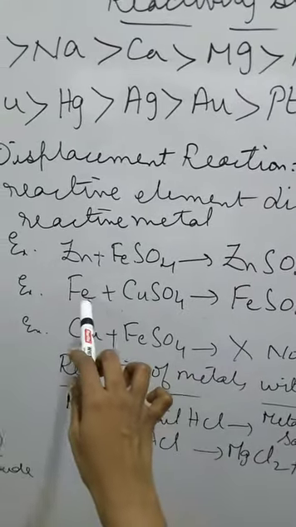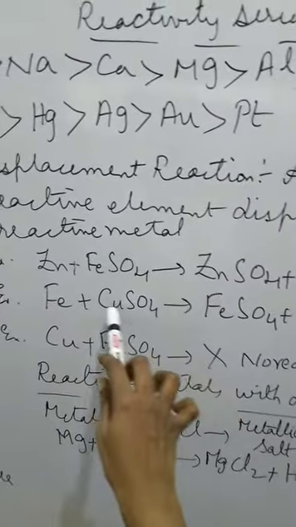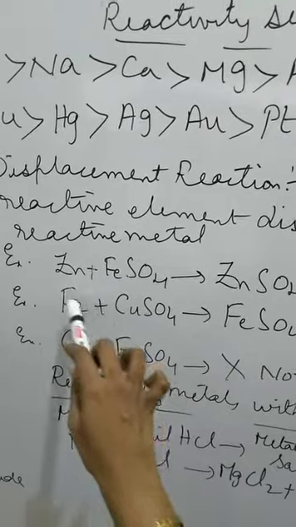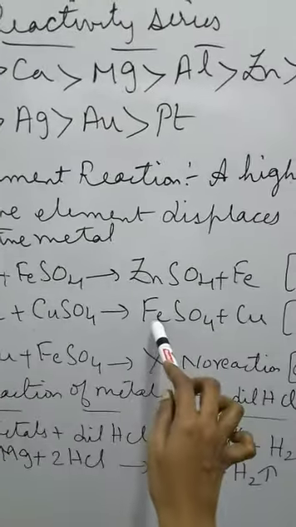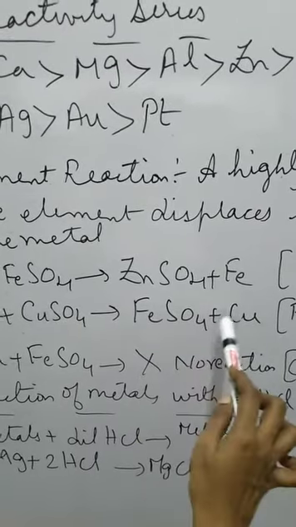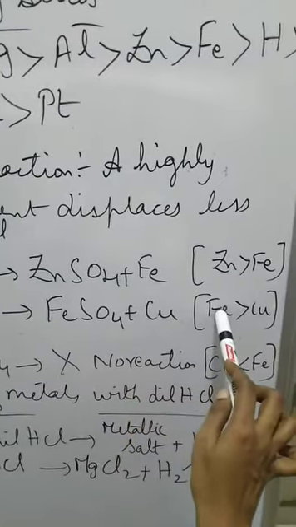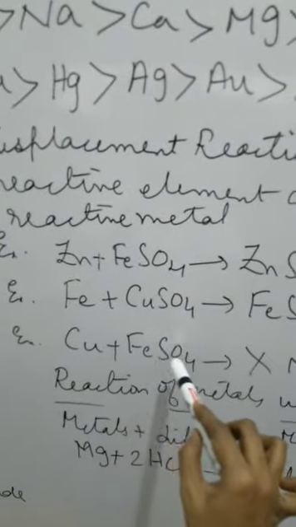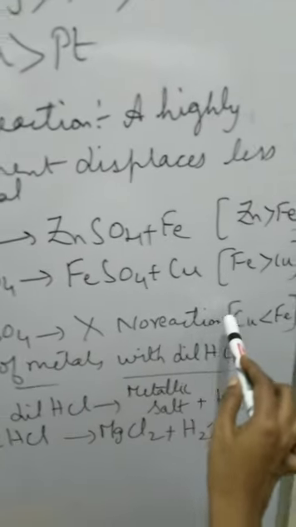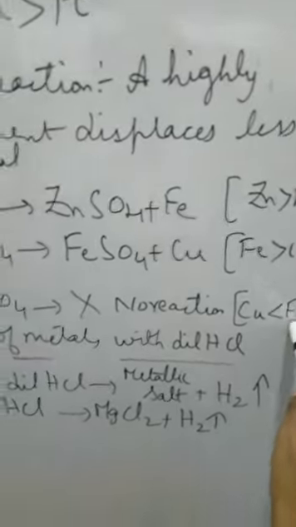Second example, iron plus copper sulfate. What is happening? Iron is more reactive than copper, so iron is going to take the place of copper and it forms iron sulfate, and copper is displaced. The reason is that iron is more reactive than copper. Next example, copper plus iron sulfate. There will not be any reaction because copper is less reactive than iron.